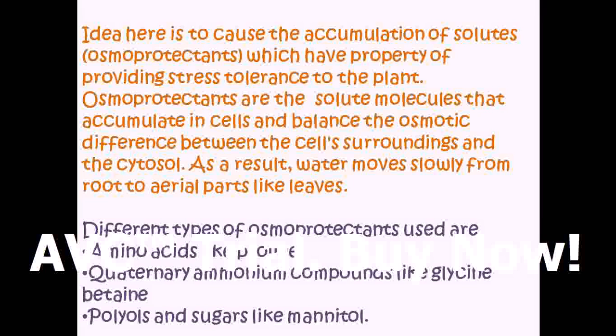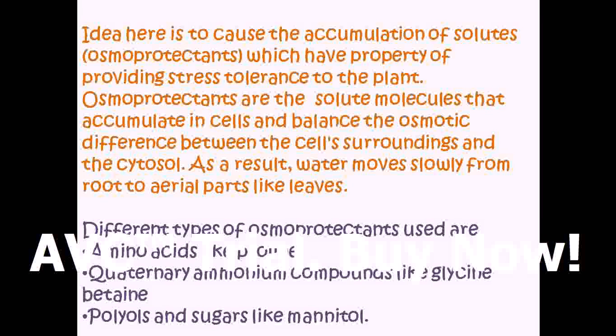The idea here is to cause the accumulation of solutes like osmoprotectants, which have the property to provide stress tolerance to the plants. How can we provide stress tolerance? The water from the roots is transported to the leaves and then lost by transpiration.